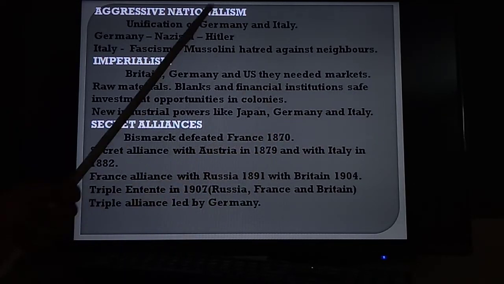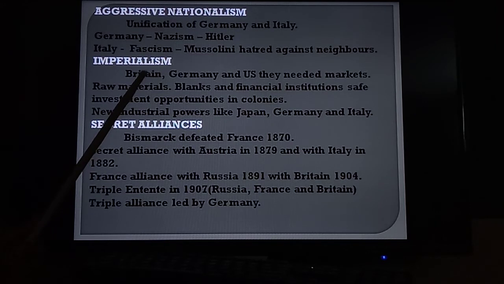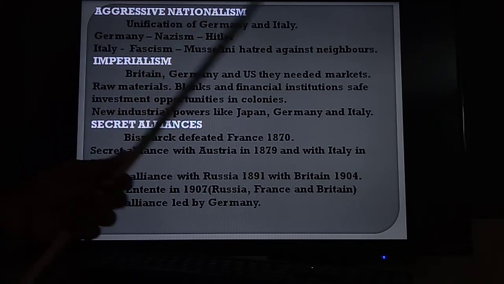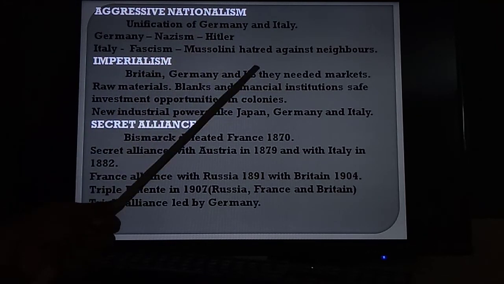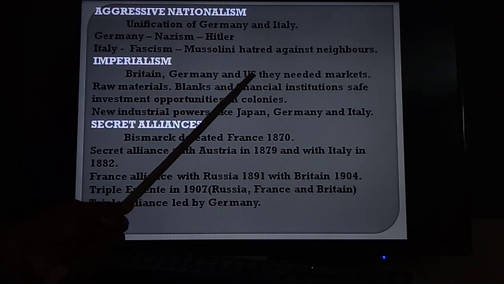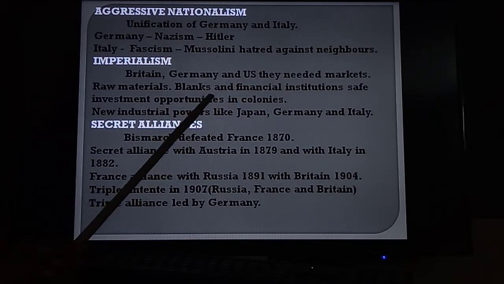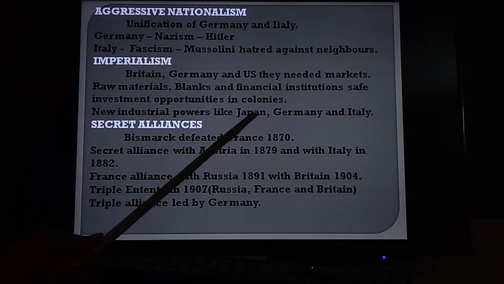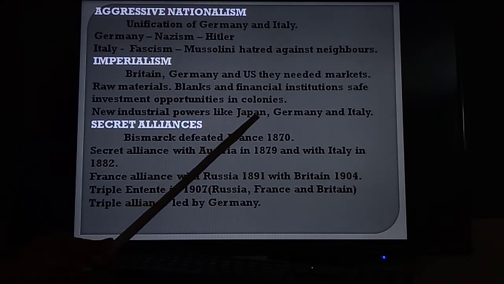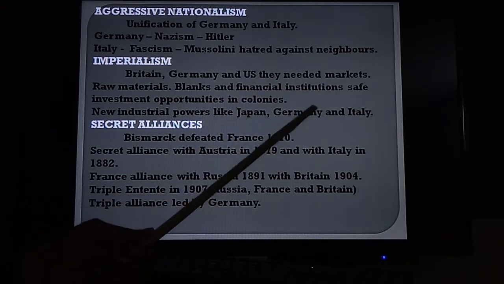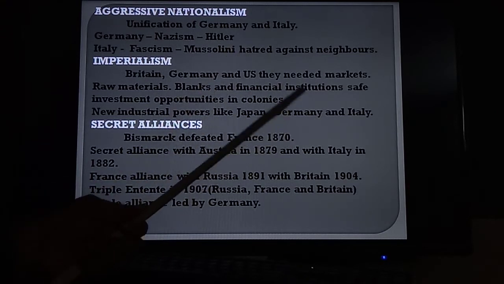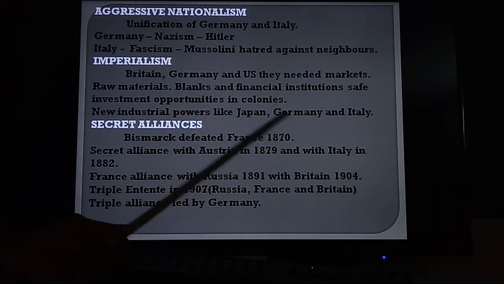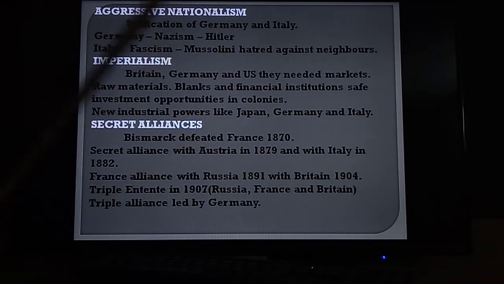Actually, industrialization started in Britain. It spread to the remaining European countries. Even it gained ground in USA. But while Britain was going forward in developing industrialization, even an Asian country, Japan, also started, and Germany and Italy also started. So they also started industries and were getting many profits. That was imperialism. The next cause is secret alliance.